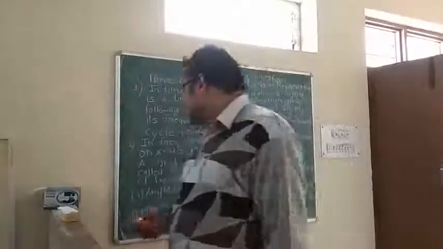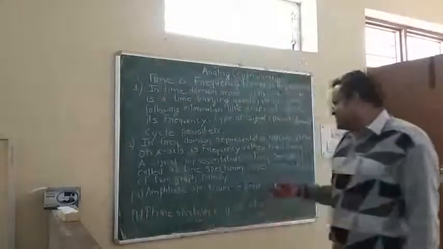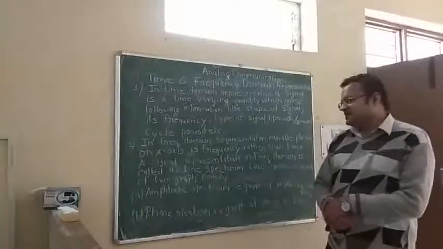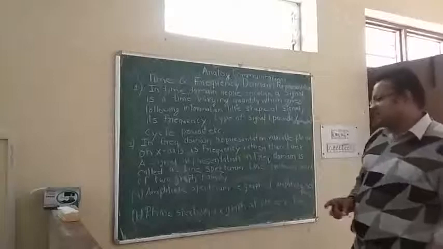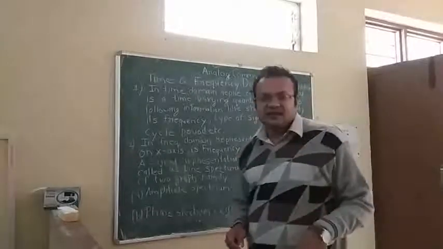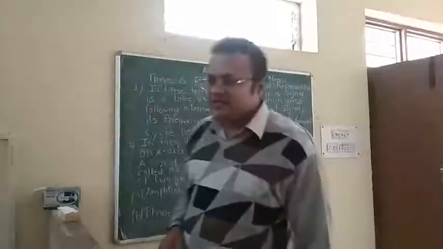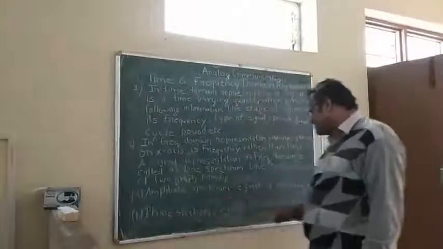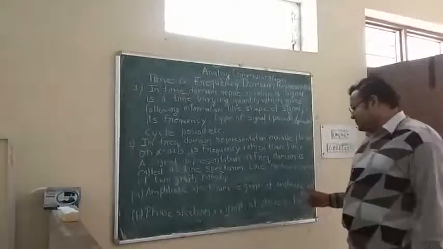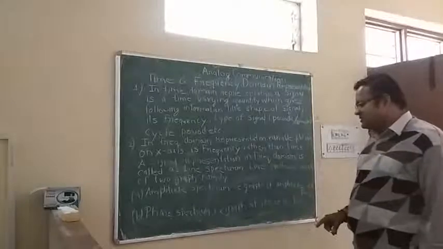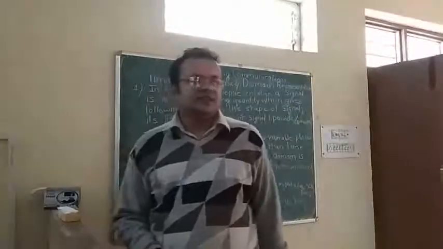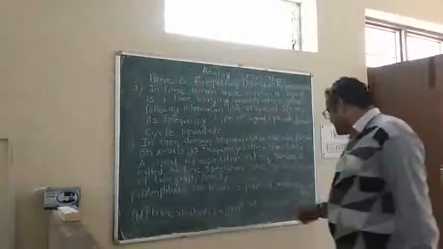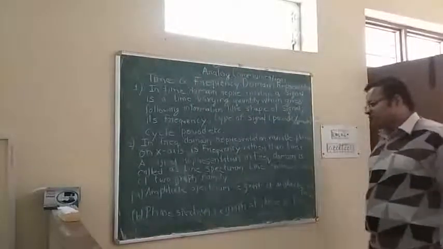Now you can see that frequency domain representation is also called a line spectrum. A line spectrum is basically a graphical method which has two types. The amplitude spectrum is a graph in which amplitude is measured with respect to frequency.